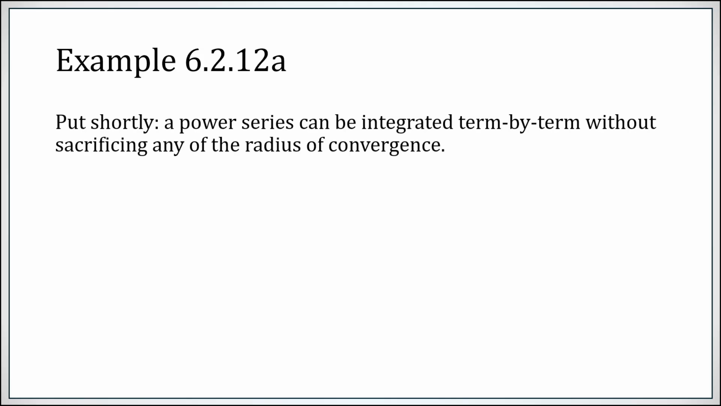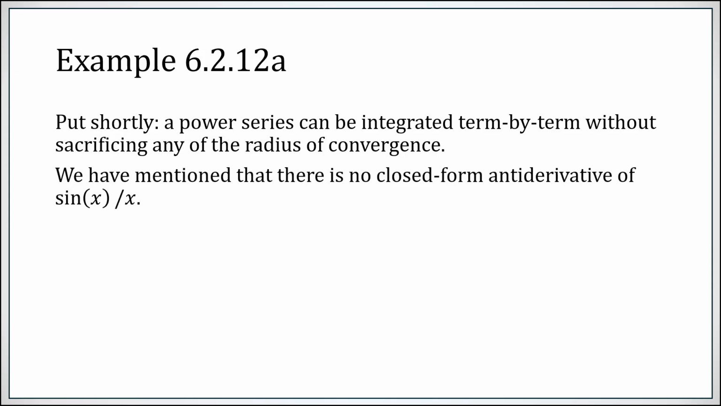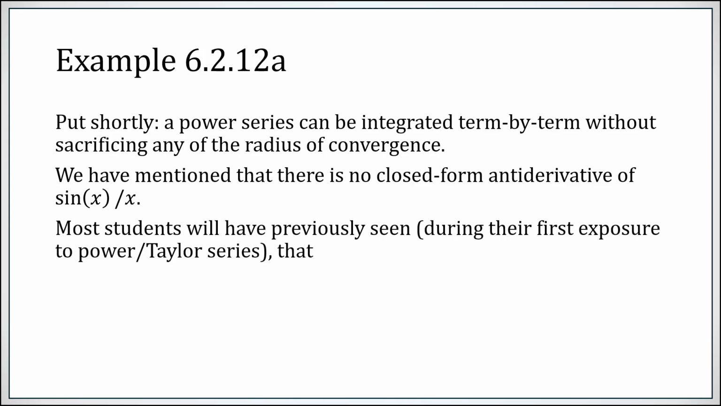All right, example 6.2.12a, a sort of modified version of example 6.2.12 from the text. A power series can be integrated term by term without sacrificing the radius of convergence. So remember this function sine x over x. There's no closed form antiderivative.